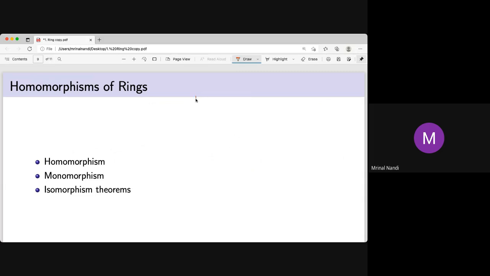If there are two rings S and R, and a map phi, it's called structure preserving, or a homomorphism, if two things happen. Phi of a plus b equals phi a plus phi b. Remember, these two plus signs are different. Why are these two plus signs different?